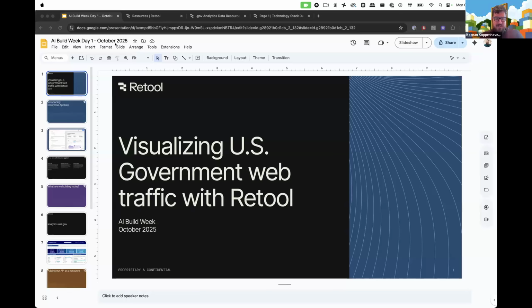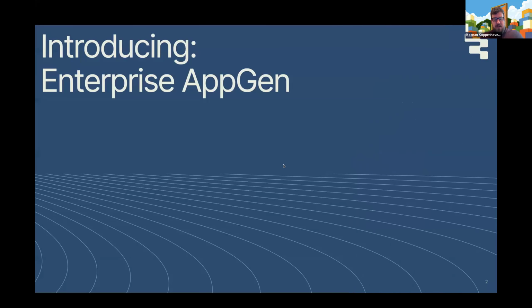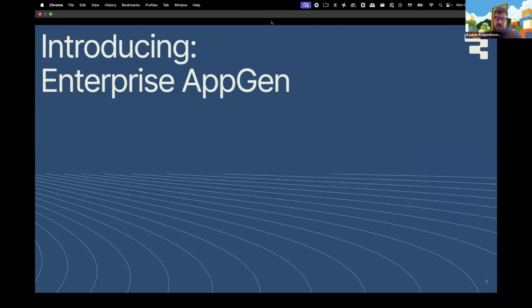So as you may have seen on the invite that you replied to, today we are taking a look at how to visualize US government web traffic with Retool, right? And so for a little bit of background, if folks have not been keeping up with everything that's been going on here, basically last couple weeks at our summit event, we introduced what we are calling Enterprise AppGen and talked about how Retool is going to be an application generation platform for the enterprise, specifically using AI and leaning into the advancements that technology has brought us.